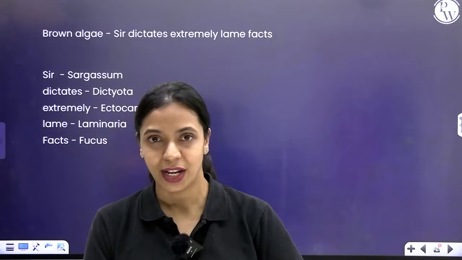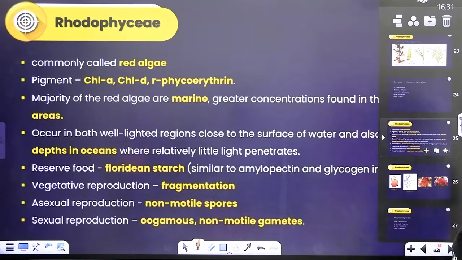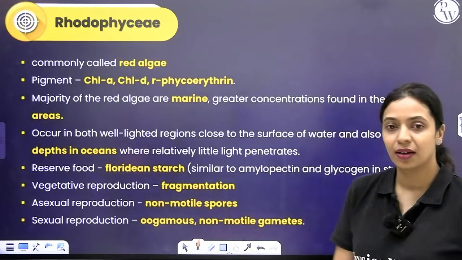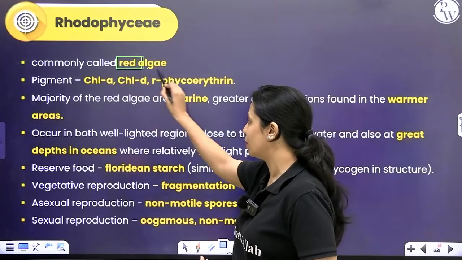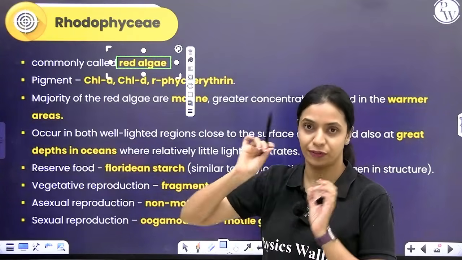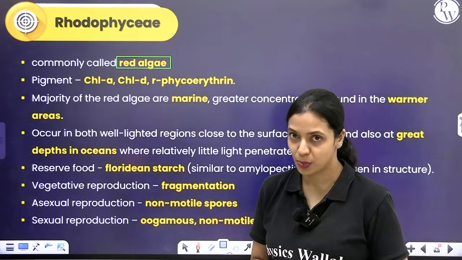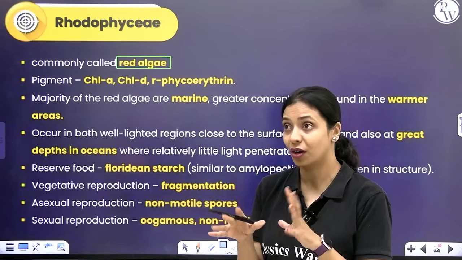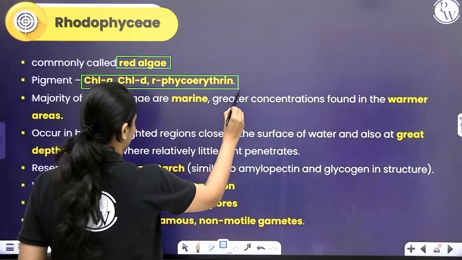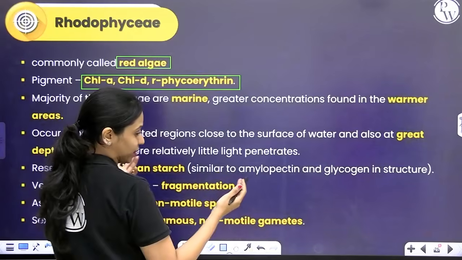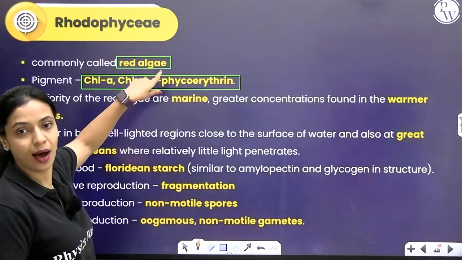Okay. Now let's move on to the last group of algae, which is red algae. You call that rhodophyceae. Commonly it is called red algae. Of course, like all plants, this will also have chlorophyll A, but along with chlorophyll A, it also has chlorophyll D. And the characteristic pigment that is responsible for the red color is a pigment called phycoerythrin. R-phycoerythrin it's called. A type of phycoerythrin exists even in cyanobacteria or blue-green algae. The phycoerythrin that exists in red algae is called R-phycoerythrin.